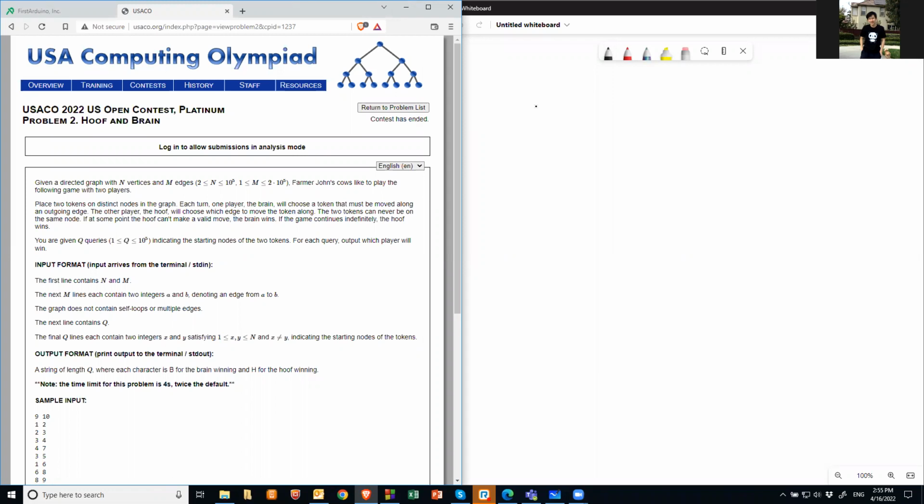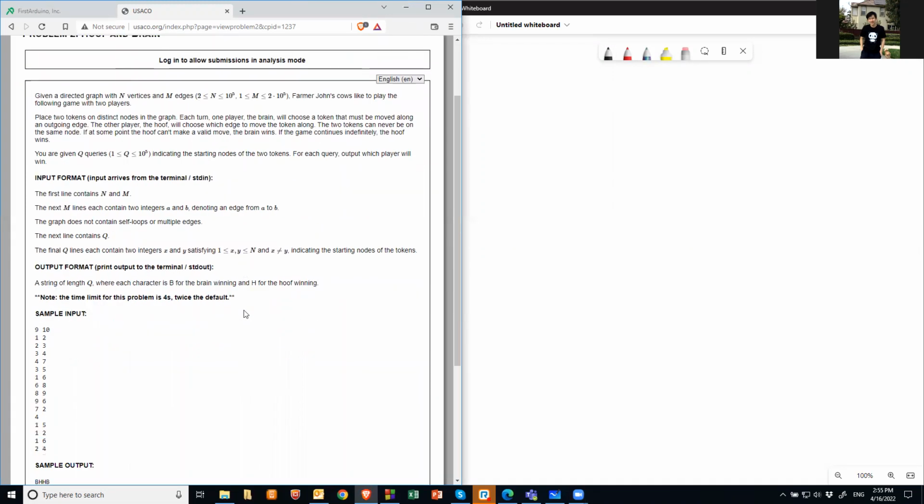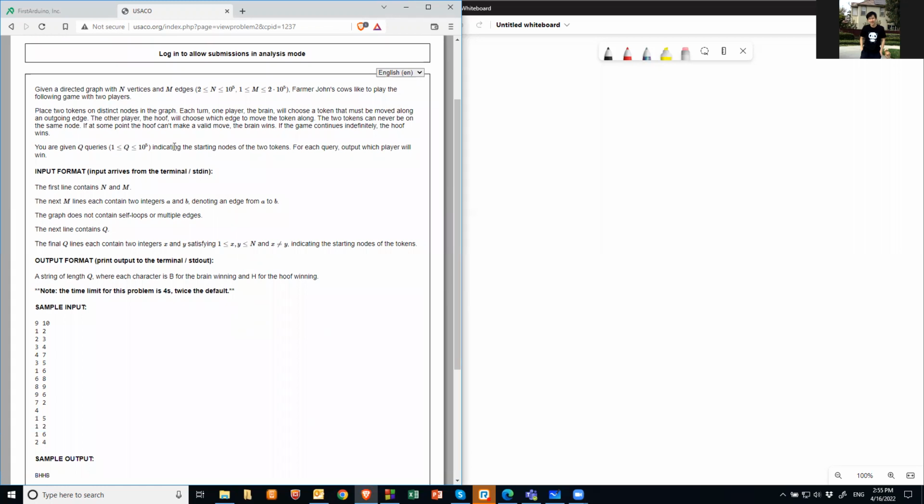So the problem is like this. You basically have a graph, a unidirectional graph. Then you have two persons, Brain and the Hoof. Every time you make a move, you put two tokens on the graph. Brain in every move can decide which token should be moved, and the Hoof can decide where it will go.